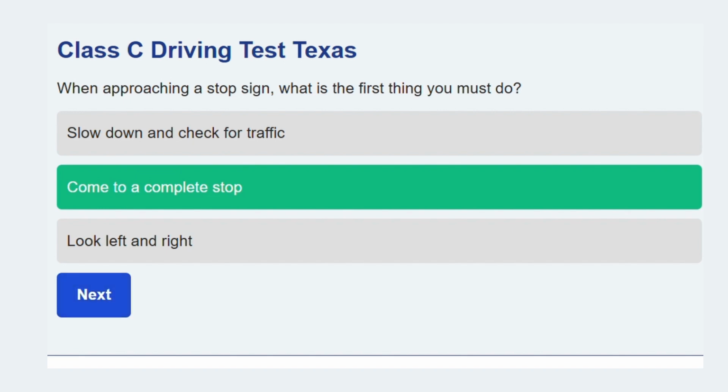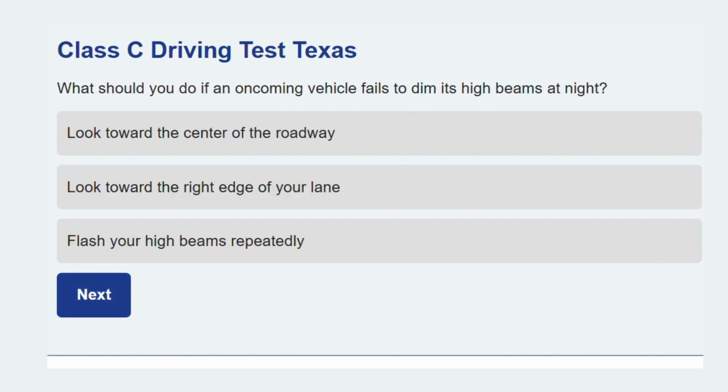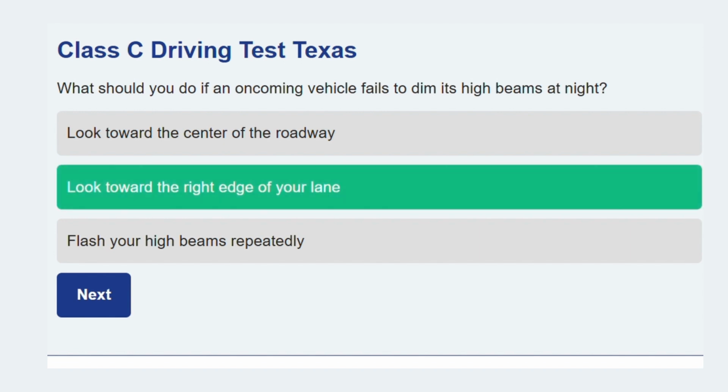Ready for the next one. What should you do if an oncoming vehicle fails to dim its high beams at night? Look toward the right edge of your lane. This technique prevents temporary blindness while still allowing you to maintain lane position.